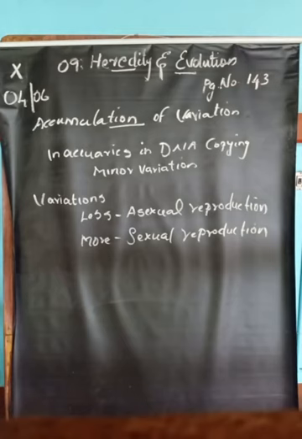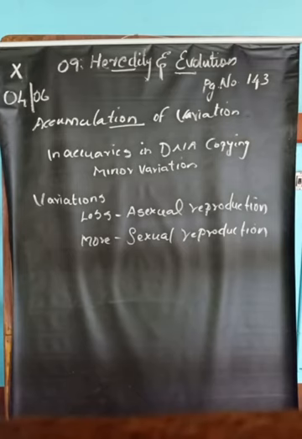When organisms reproduce, the offspring show minor variation due to inaccuracies in DNA copying. These variations are less in asexual reproduction and more in sexual reproduction.